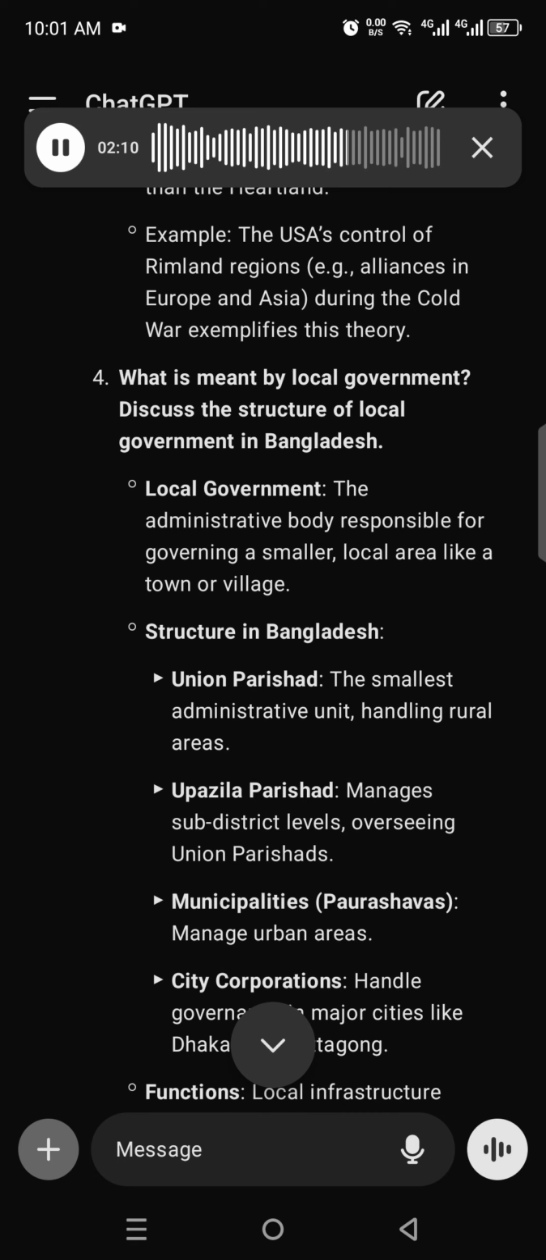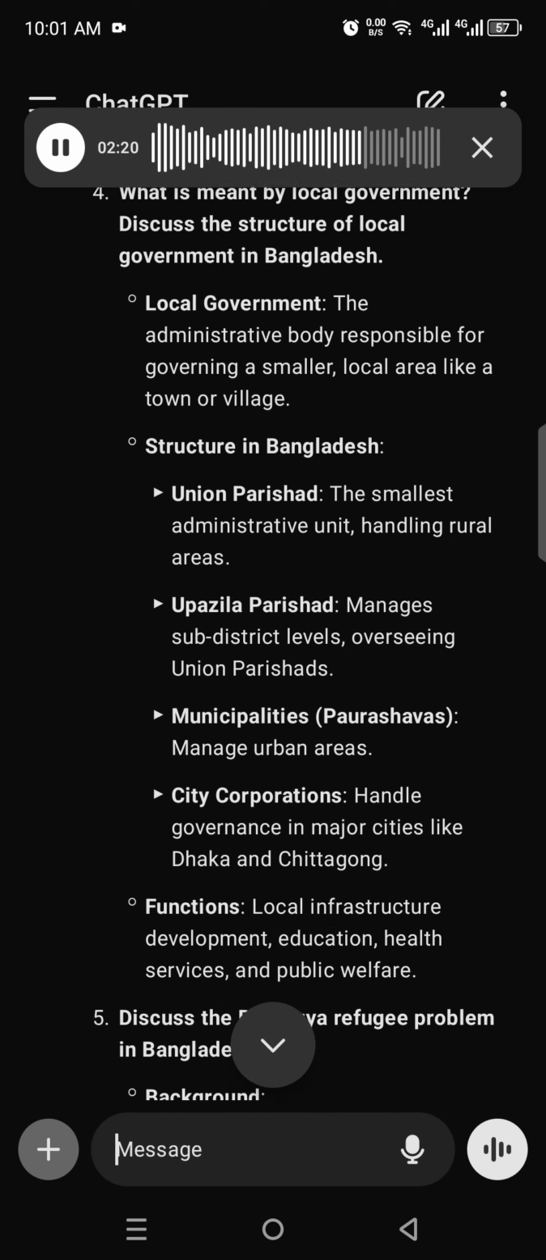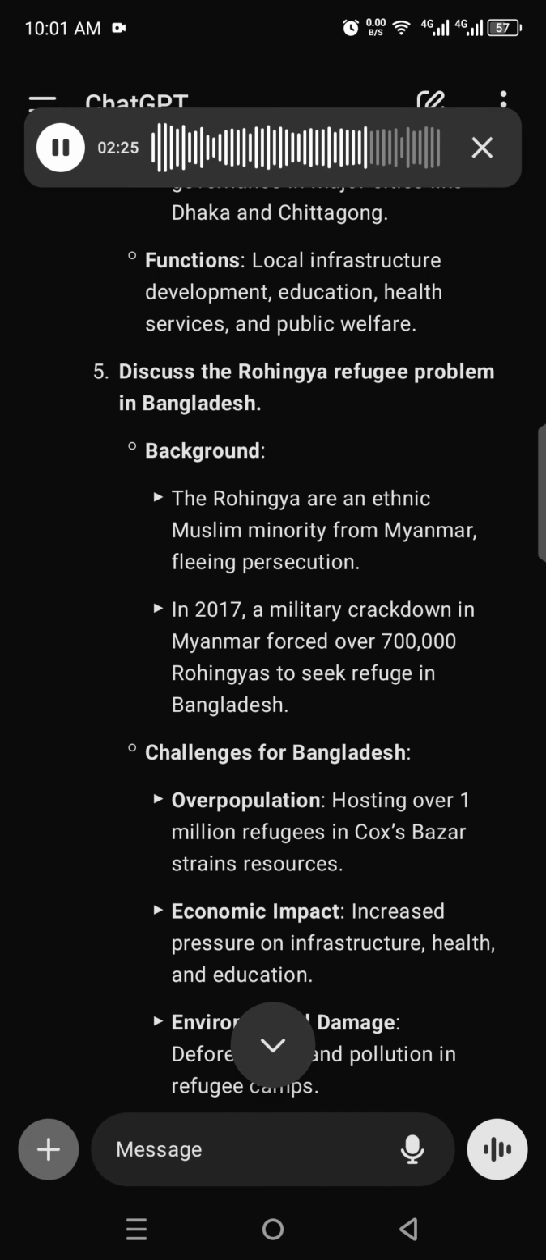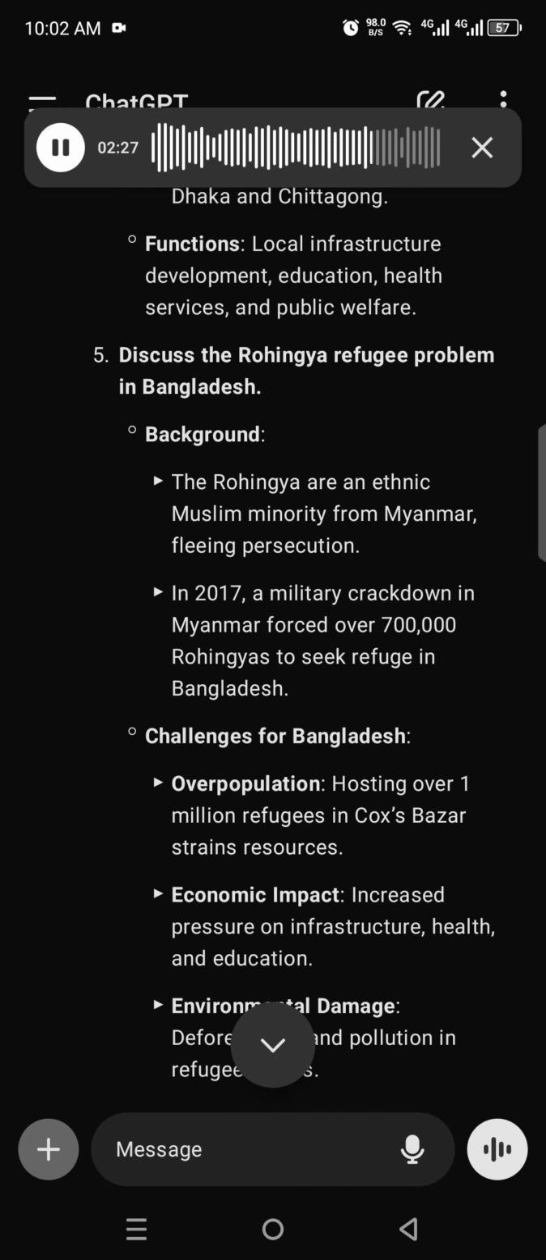Upazila Parishad, manages sub-district levels, overseeing union parishads. Municipalities, Pourashavas, manage urban areas. City corporations, handle governance in major cities like Dhaka and Chittagong. Functions, local infrastructure development, education, health services, and public welfare.